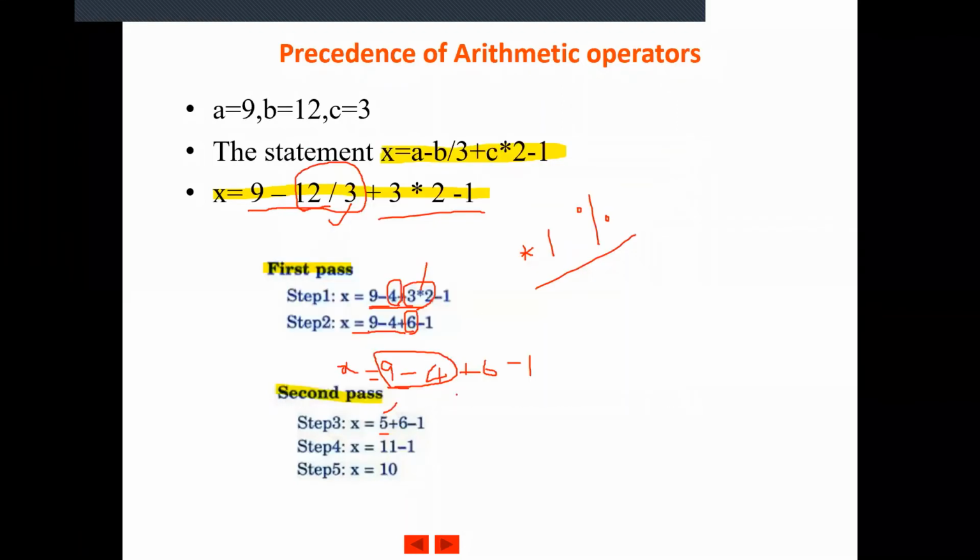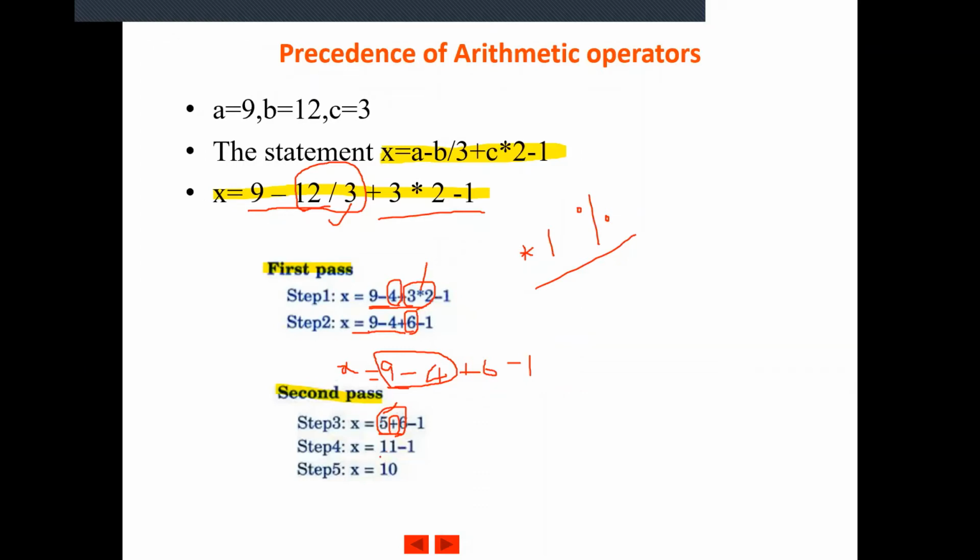Now rewrite the remaining part of the equation, plus 6 minus 1. Now in step 4, again when we move on from left to right of the previous equation, we will encounter an addition symbol. So when we encounter an addition symbol, what do we have to do? As addition is a binary operator, it takes the two operands on either side, 5 and 6, and we rewrite it in the form of 5 plus 6, evaluate, and substitute the value 11.